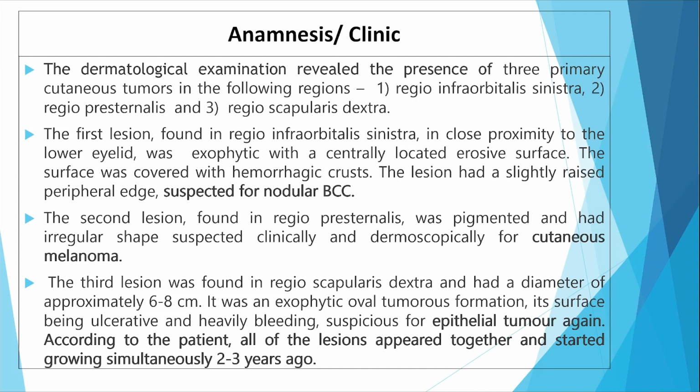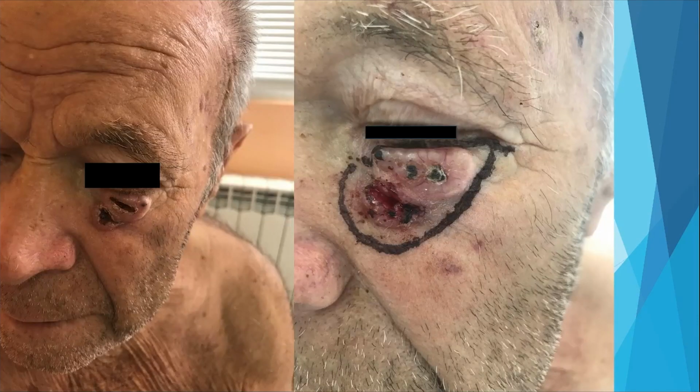And the third lesion was located in the regio scapularis dextra, and it was suspicious for epithelial tumor again. According to the patient, all of these lesions appeared together and started growing simultaneously 2 to 3 years ago.